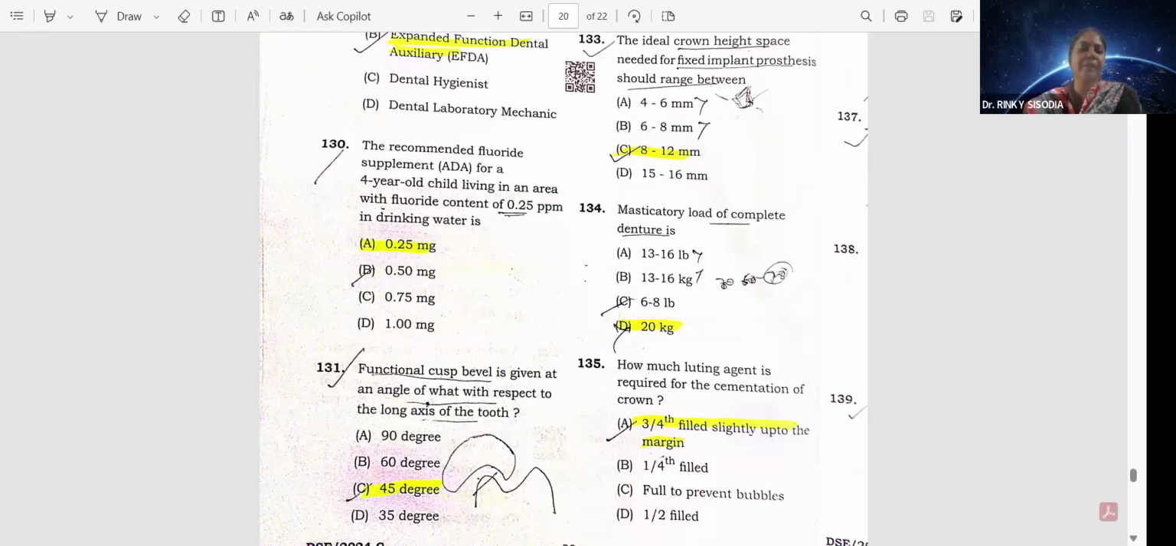Okay, question number 130. The recommended fluoride supplement for a 4-year-old child living in an area with fluoride content of 0.25 ppm in drinking water is 0.25 mg. Option A. The functional cusp bevel is given at an angle of which with respect to the long axis of the tooth? That is 45 degrees. Option C.